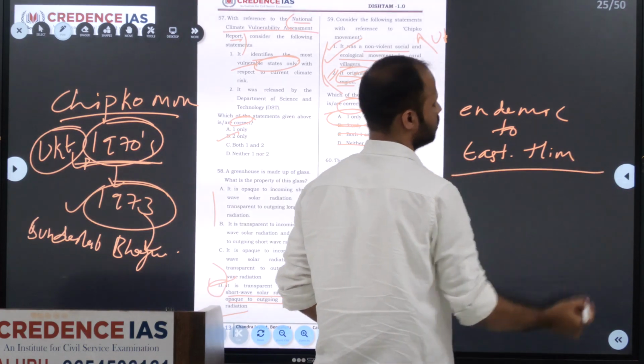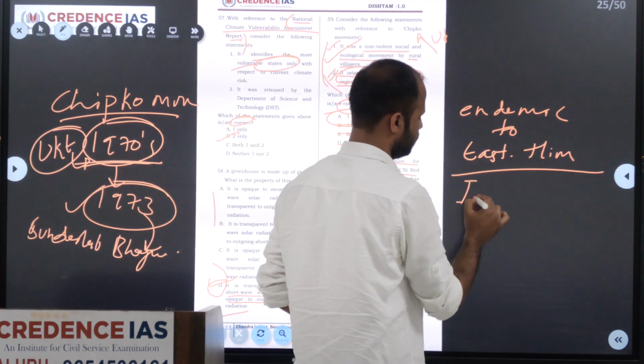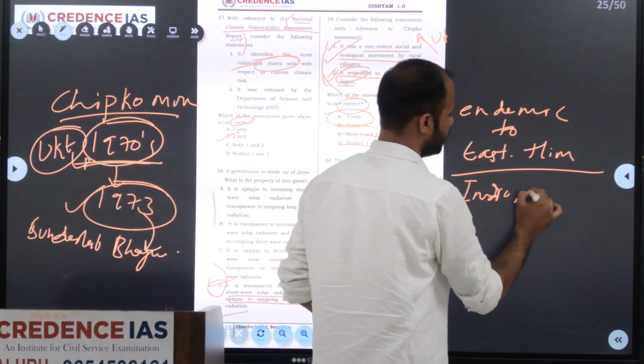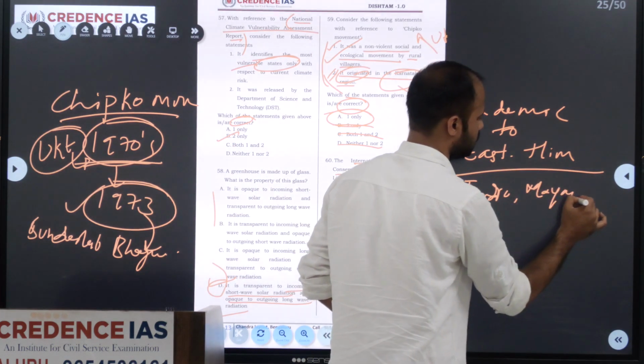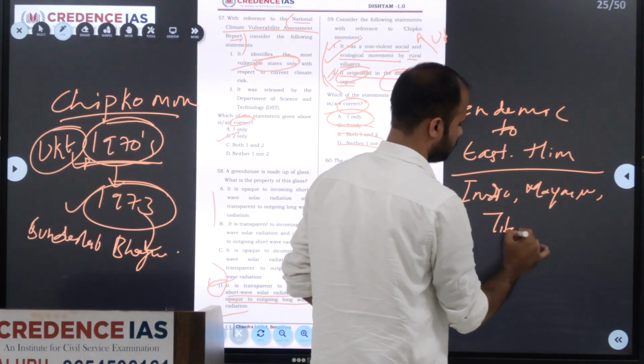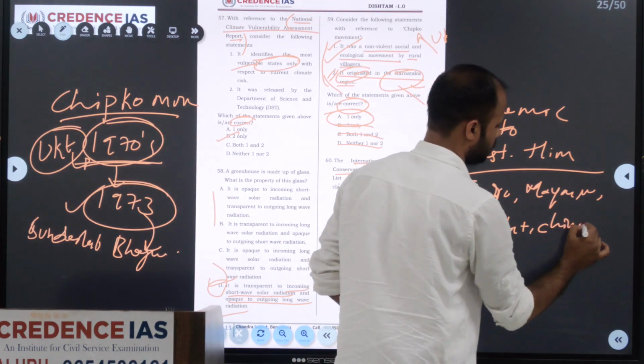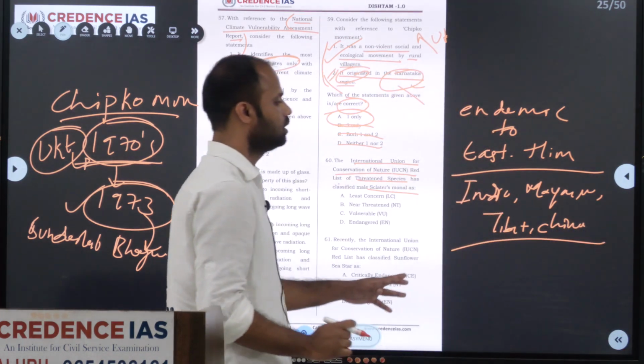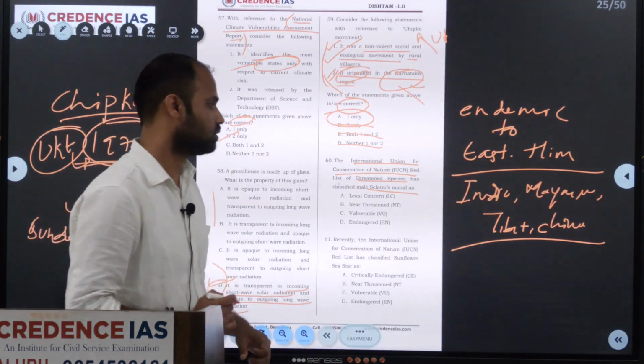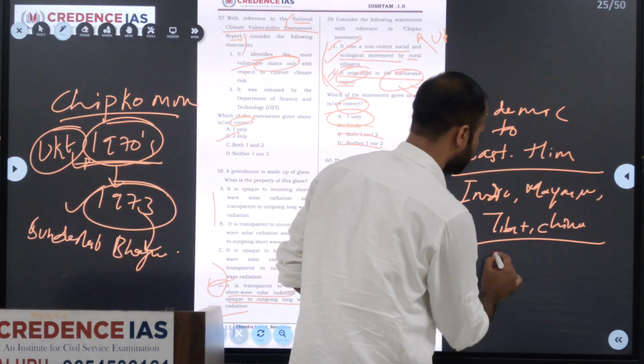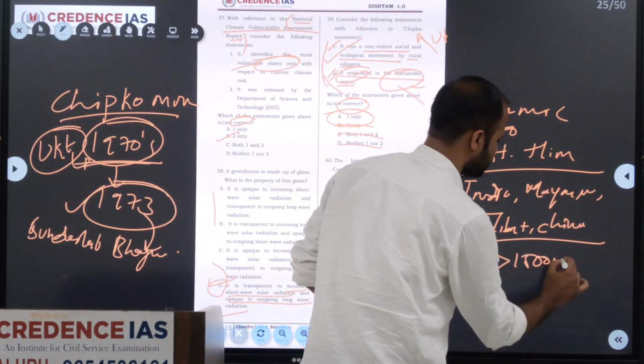It is spread throughout the eastern part of India, Myanmar, Tibet, China. This bird's habitat is always at an altitude of more than 1500 meters.